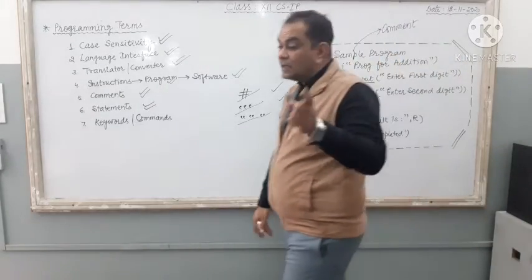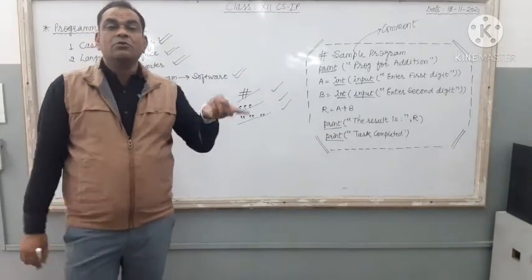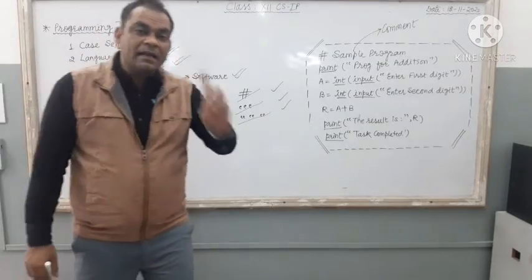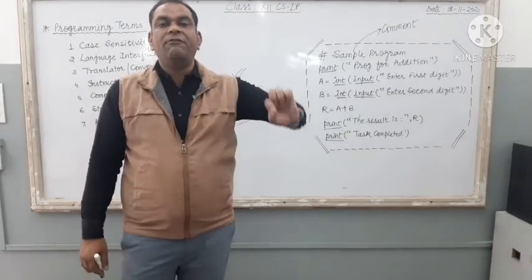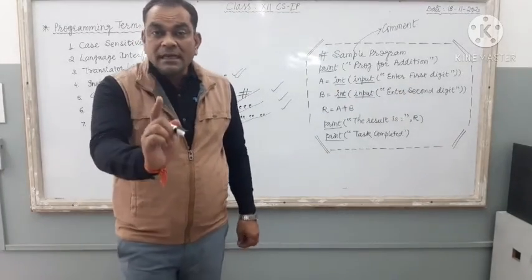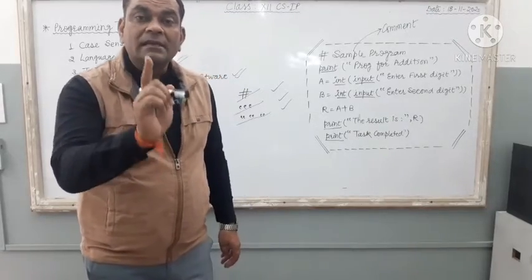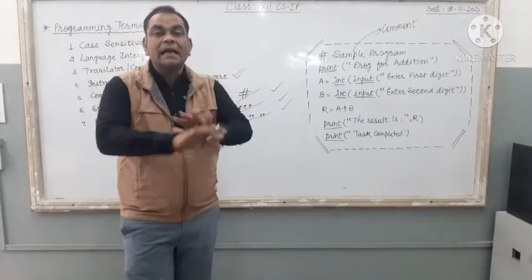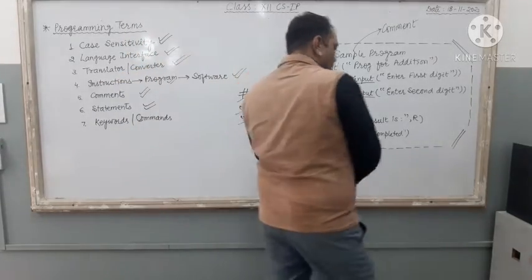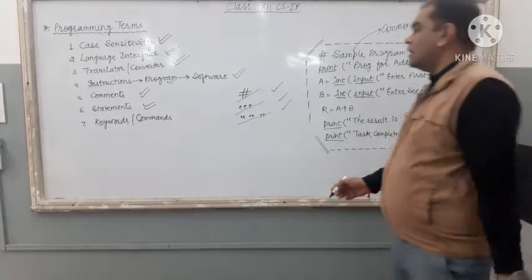The computer is the interpreter, or we can say translator. The translator is going to check each and every statement of your program. If any error is there in a statement, it will show an error message on the monitor. Clear? Translator, converter, errors are searched in what? Only in statements. Comments are ignored. Clear? So, I hope you understand the concept of comment and statement.